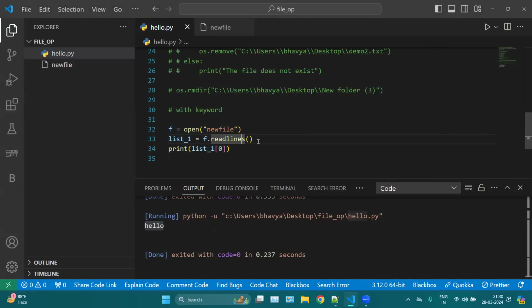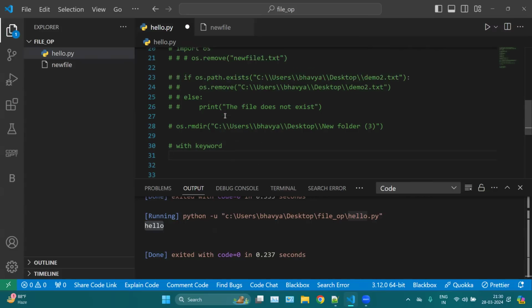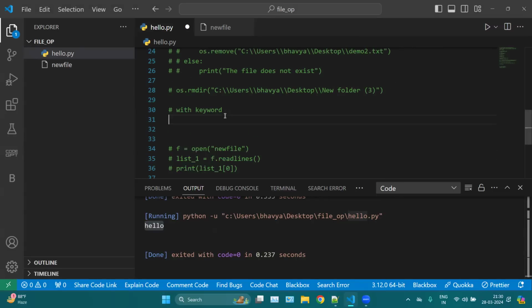Okay, basically, after all, this one is like a list. The output is a list. So whatever the output, we are storing inside a variable, and then we can use indexing to access lines. Then the with keyword. Now what is the benefit of using the with keyword? With the with keyword, you don't need to close every time. Okay, it is like an automated process.